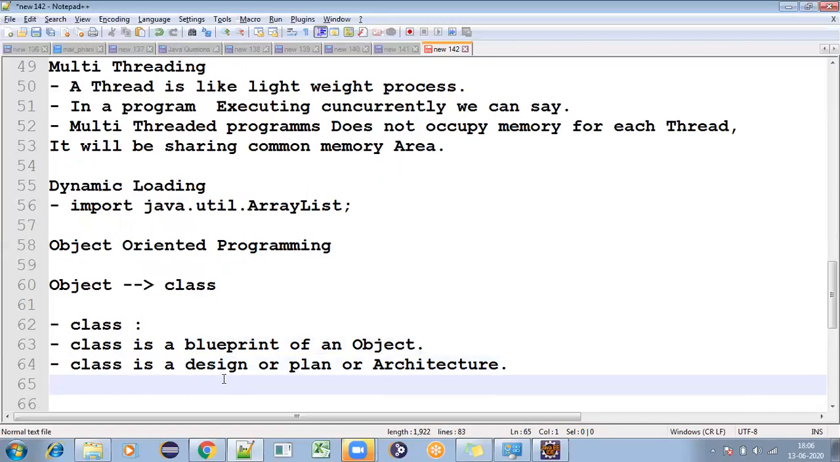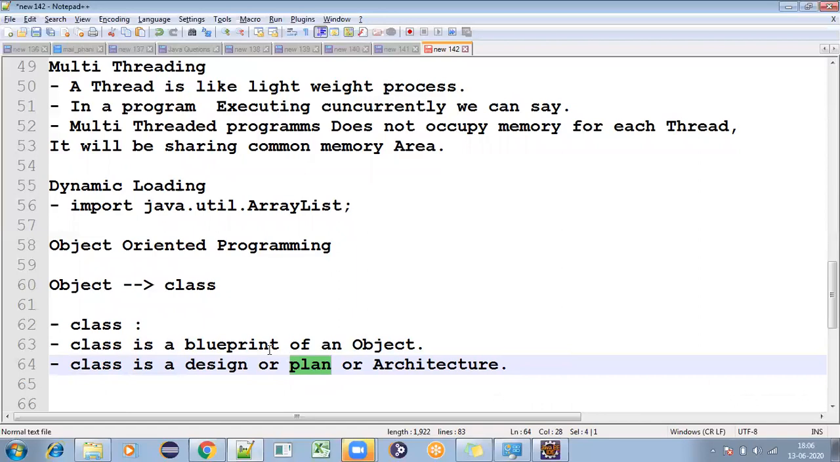Other than this, what else can we say about class? This is enough actually. This design or plan, we can say, is a technical drawing. So a technical drawing is called a class. Blueprint is nothing but that only. A technical drawing is nothing but a blueprint.